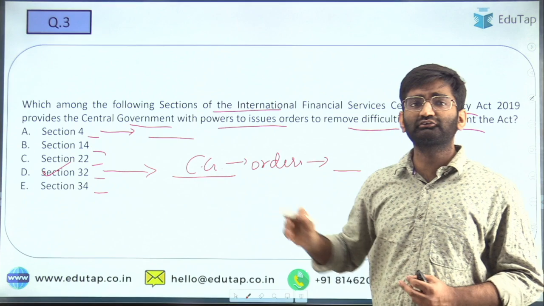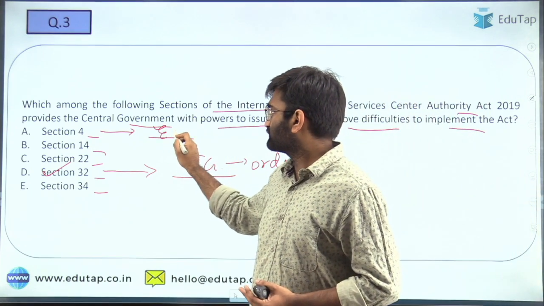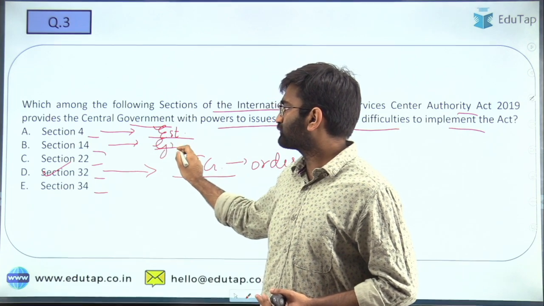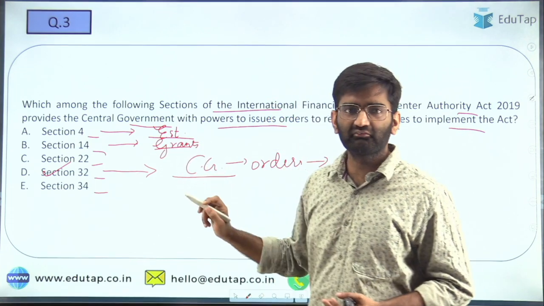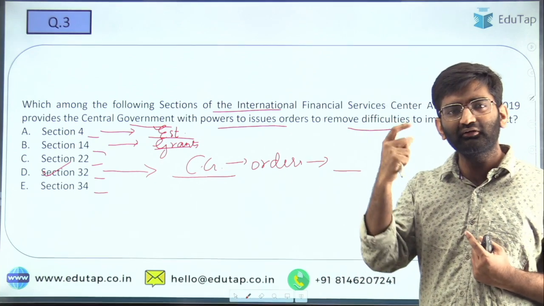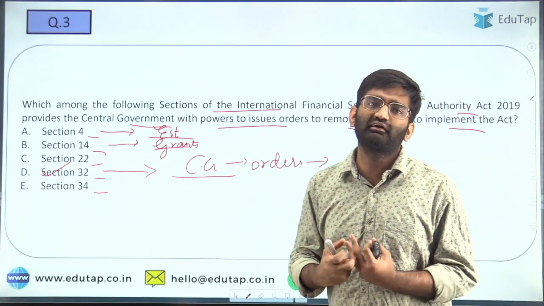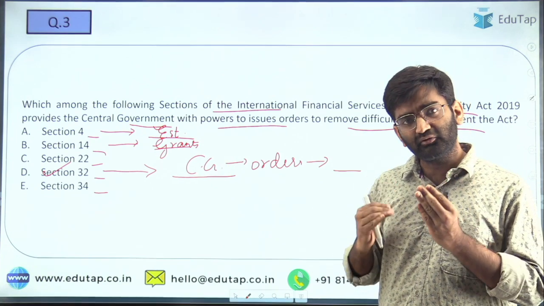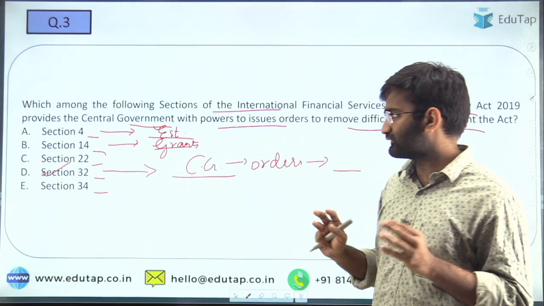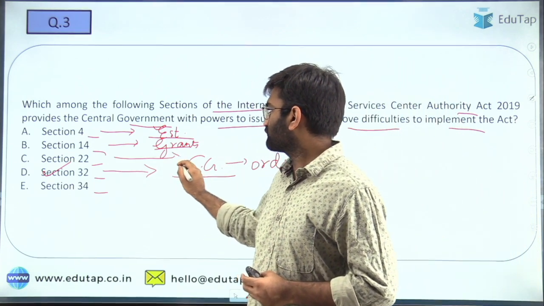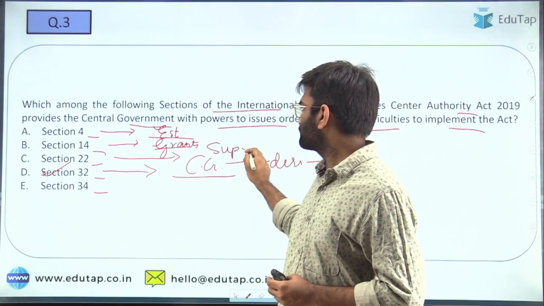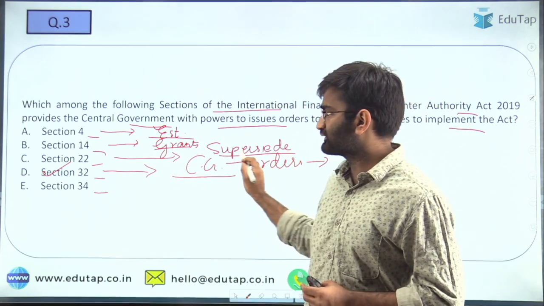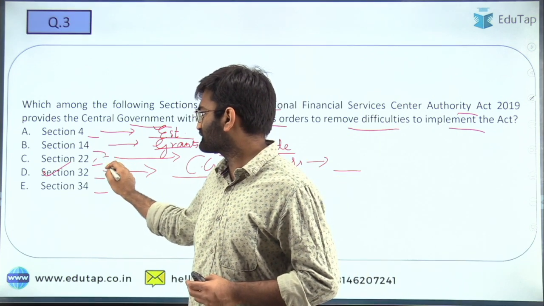Section 4 actually provides for the establishment of the authority. Section 14 provides for the grants that are given by the central government. Whenever you see these sections, keep recalling what they mean, and that will help you in revising, at least what the sections mean and what provisions are given. That will be really clear for you. Section 22 provides for supersession of the authority. The central government can supersede. For 22, you can remember it like this: SS, supersede.